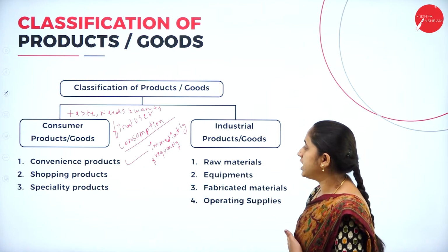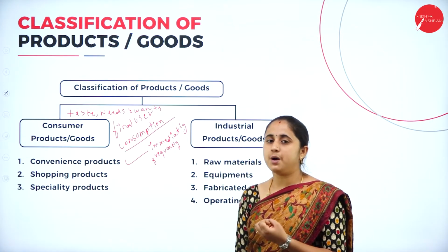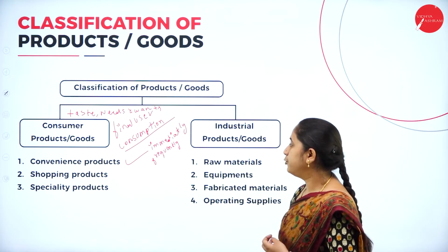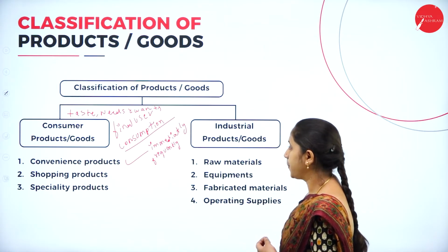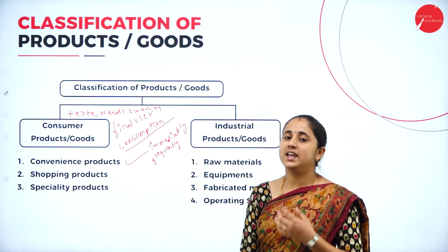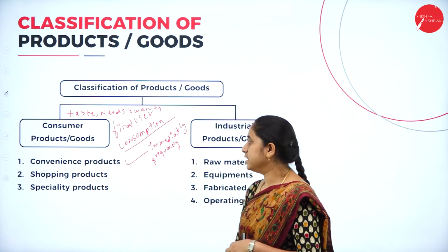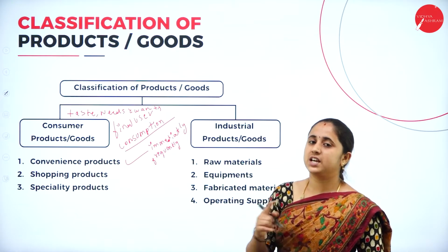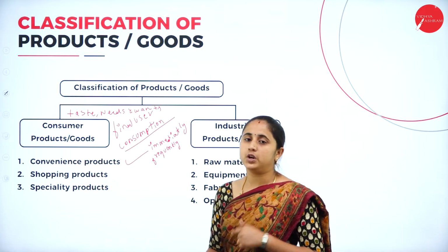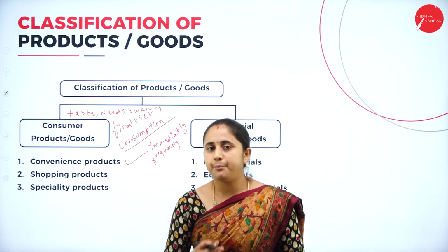The examples for convenience goods are medicines, drugs, grocery, biscuits, shampoos, toothpaste, and daily used items. These are all examples of convenience goods. Convenience goods are less durable, so the consumer will purchase rapidly and regularly. These convenience goods are purchased regularly with minimum shopping effort. So they are easily available for the consumer. They purchase with minimum shopping effort and rapidly.